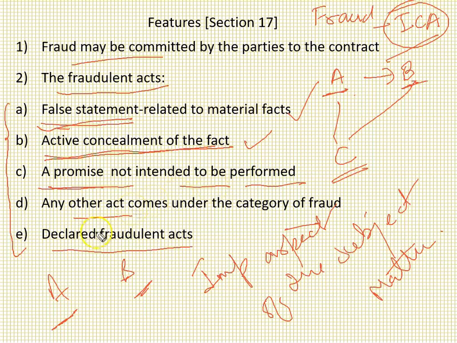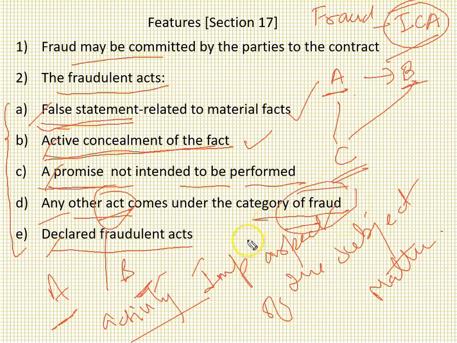So along with these four things, they also said that any act means activity, it means activity here. Any activity which comes under the category of fraud, we will consider that as fraud. We will categorize that activity as fraudulent activity, right?